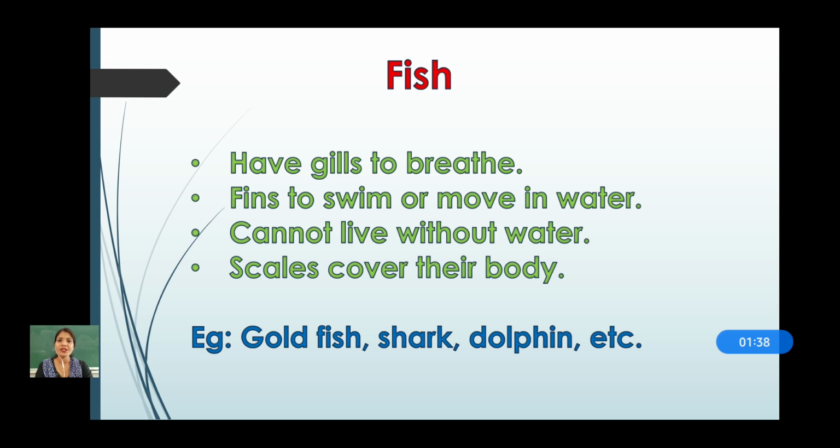Now how does fish different from our land animals? Because they live in water. Yes, they have gills to breathe. And what do we have to breathe? Yes, we have lungs to breathe. Now fins to swim or move in water. Fish can swim in water with the help of fins. They cannot live without water, isn't it?